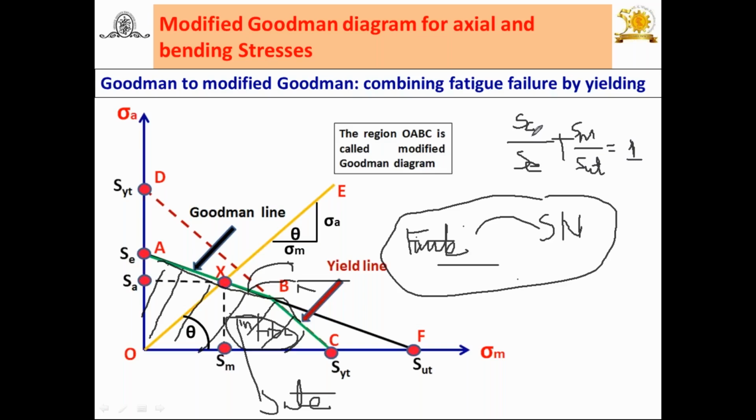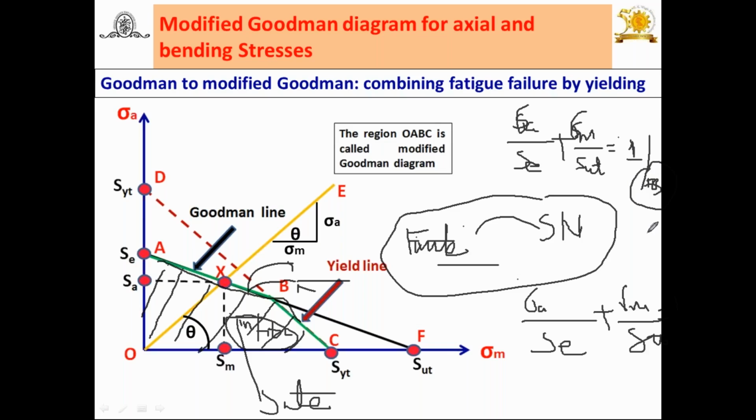What I have told, what do you mean by SA? SA is equal to sigma A into FOS. I am going to write here sigma A into FOS upon SE plus sigma M into FOS upon SUT is equal to 1. You can send FOS toward this side, so what you will get here is sigma A, sigma M, and 1 upon FOS.